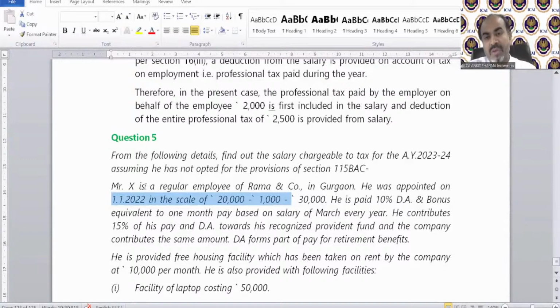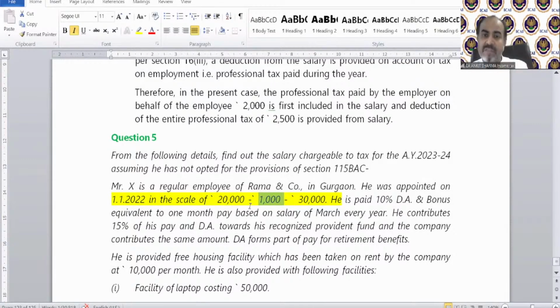These are range questions. If in the question the salary has been given in a range, like in this question, he was appointed on 1st January 2022 in the scale of 20,000-1,000-30,000, what does it mean? It means the day he or she is appointed, the salary will be 20,000 per month. Listen carefully. The 1,000 means that after exactly 1 year, your salary will be increased by 1,000 rupees.